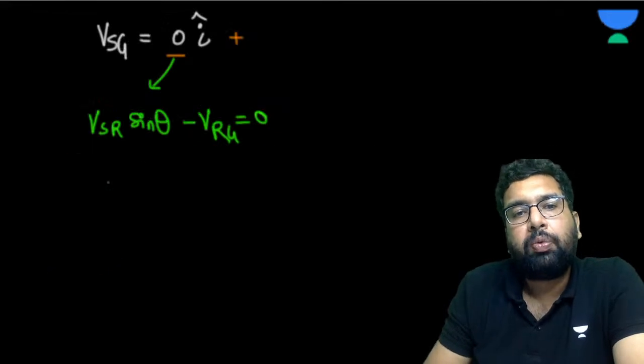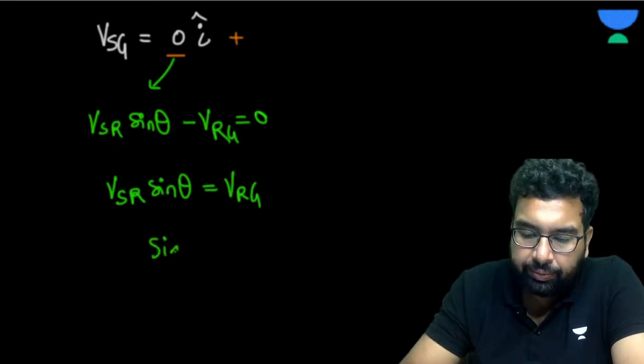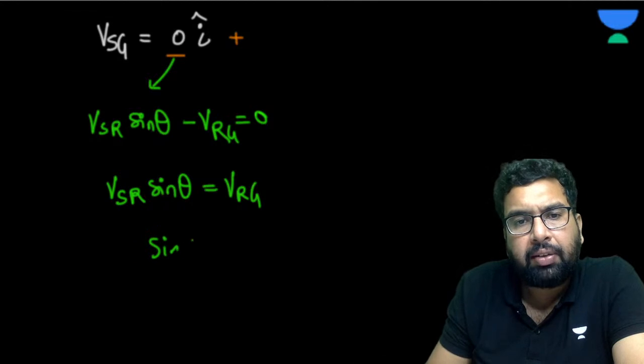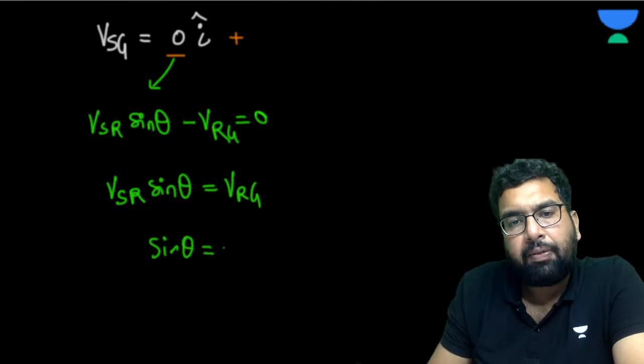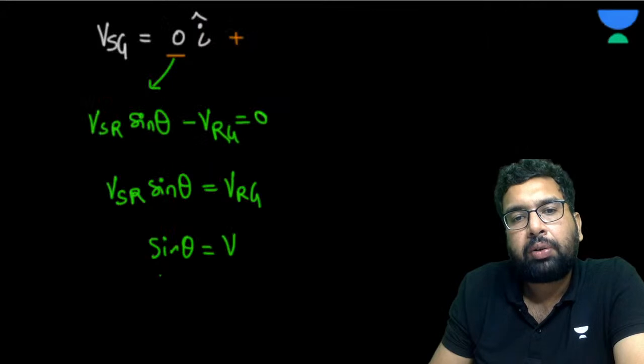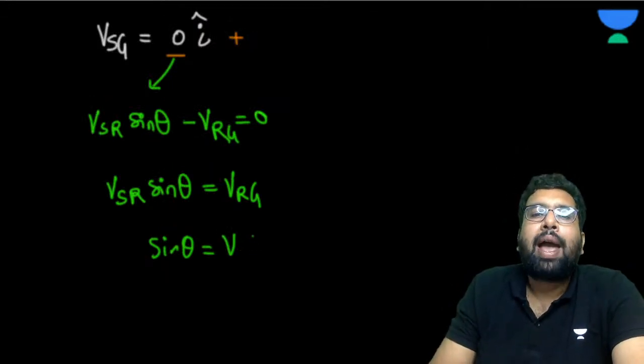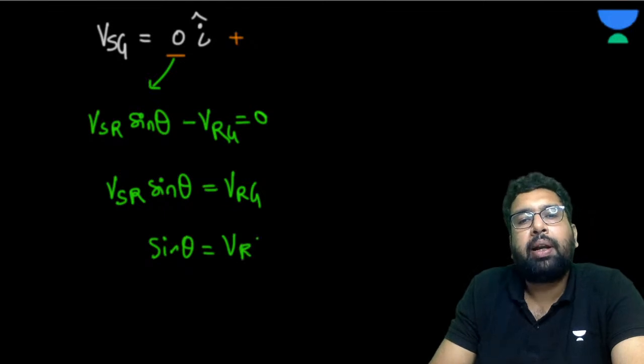So what you have to do: velocity of swimmer with respect to river times sine theta is equal to velocity of river with respect to ground. So sine theta, we can take any way you want. I have taken from here; you may have taken from this side. You may have taken from here also, alpha. In that case, it will become cos alpha. So it depends upon the reference. But I am trying to make one formula also, as given in your books, right?